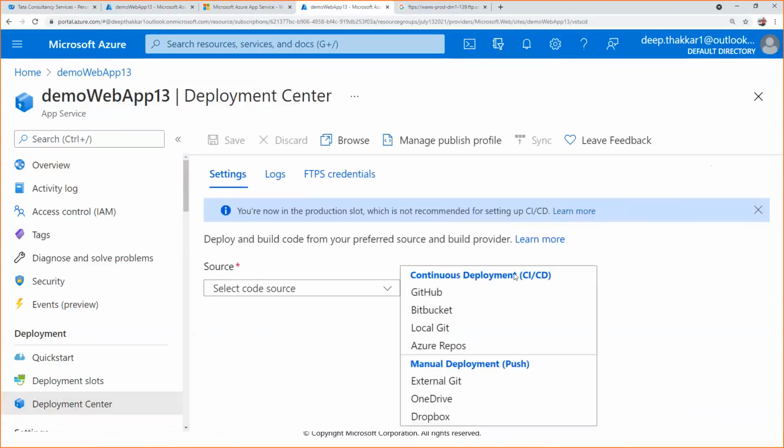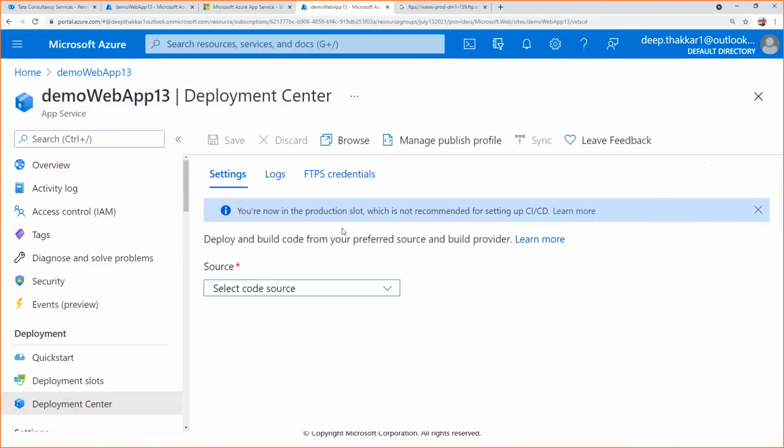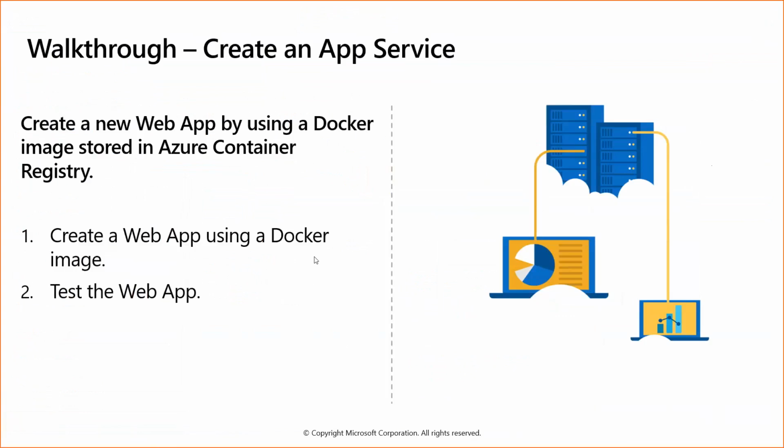So see here, the CI/CD option is there, right? So you can use this. So this was the walkthrough of how you can create an app service.